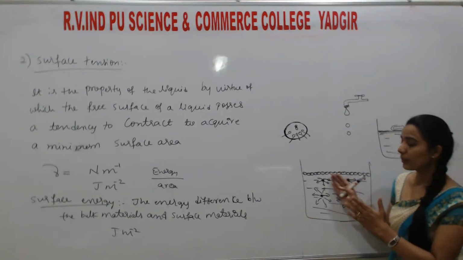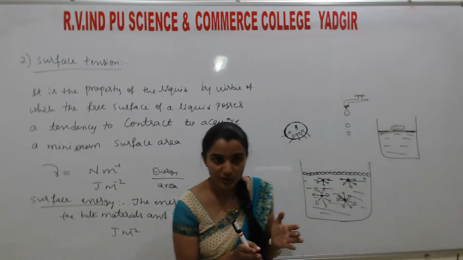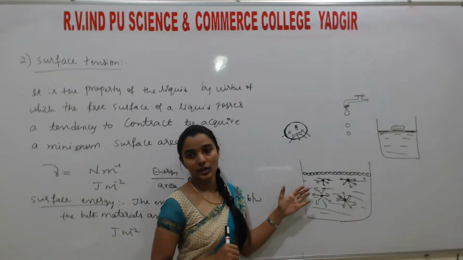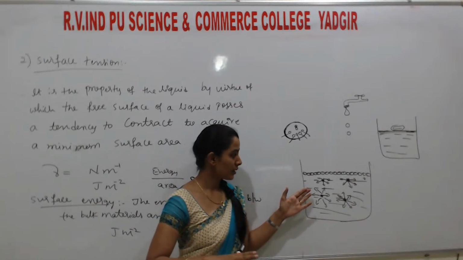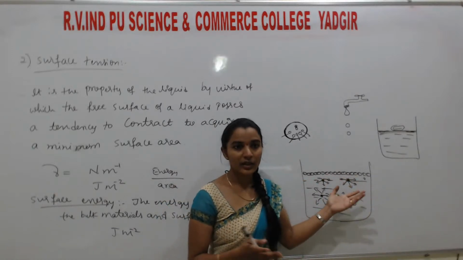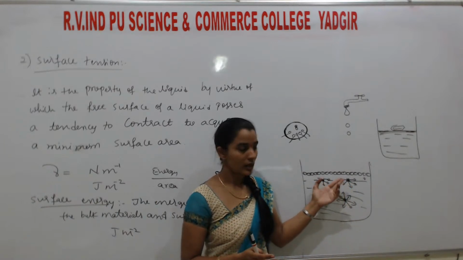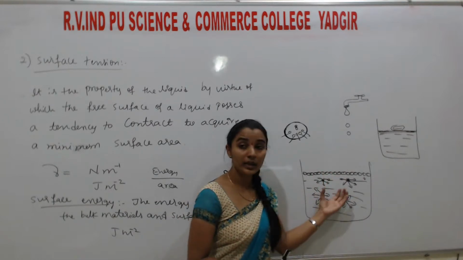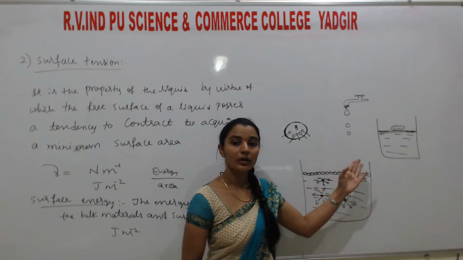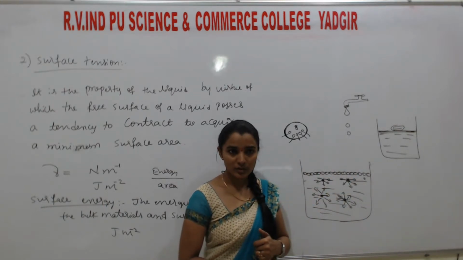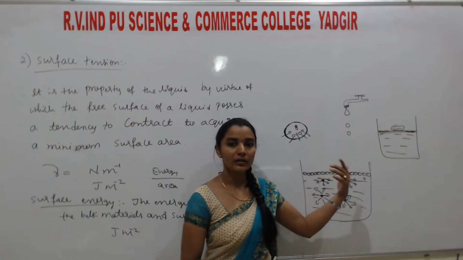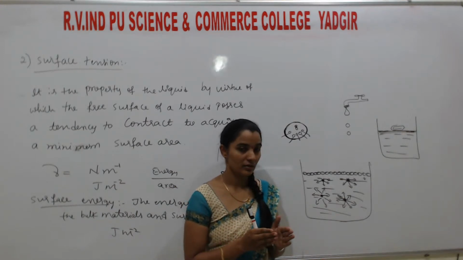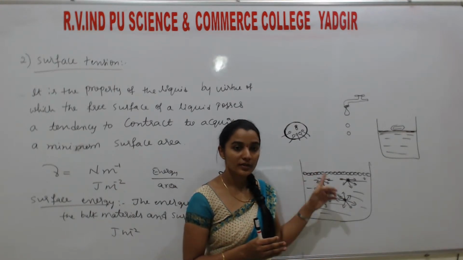The simple thing. If the molecules are in a liquid state, they are nearer to each other. When they are nearer to each other, there is a force of attraction between them. If the force of attraction is more, in liquid we can say surface tension. In gaseous we cannot say surface tension. Liquid is there, so of course the force is more. If force is more, surface tension is more. If we heat, it tries to become a gaseous state. Temperature increases, so obviously the liquid starts to boil and forms a vapor state, right? At that time, the force of attraction decreases. That means surface tension decreases.